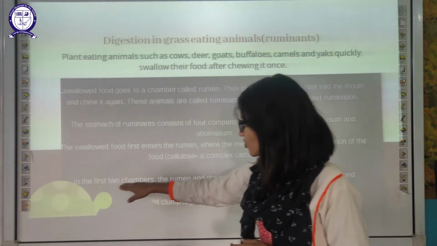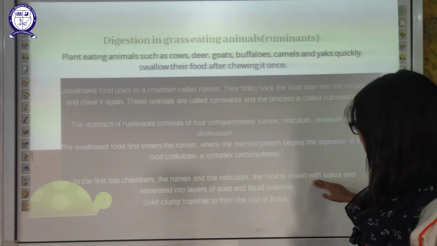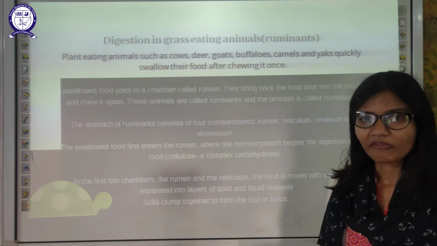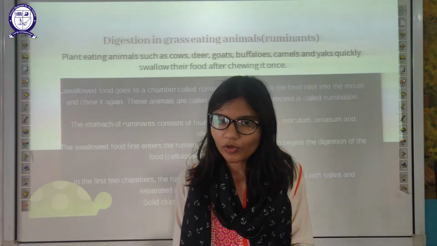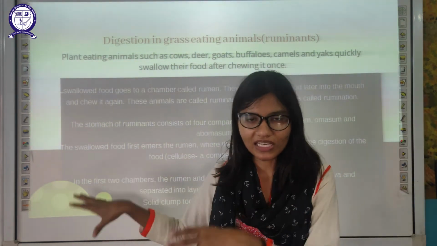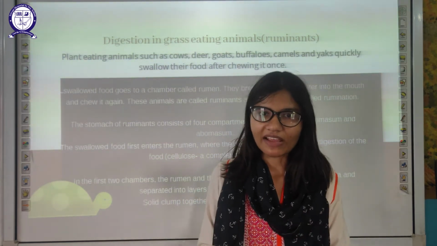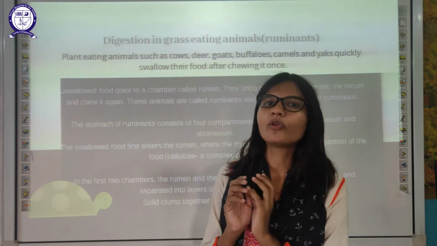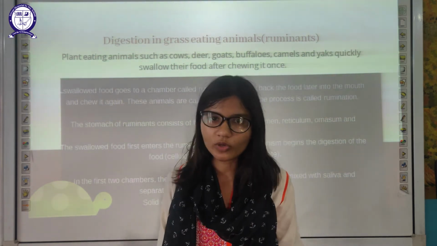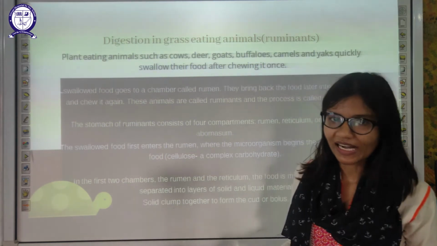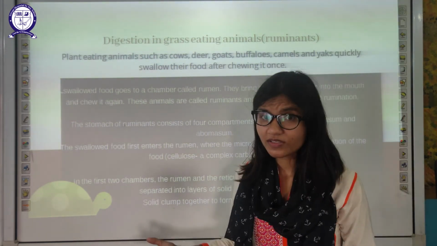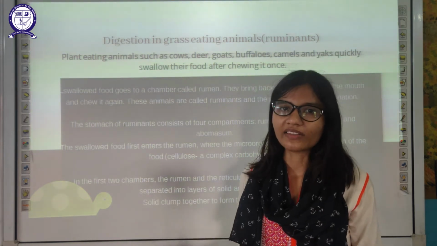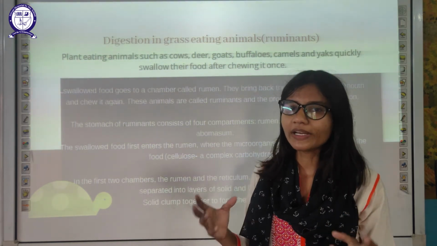In the first chambers, the rumen and the reticulum, food is mixed with saliva and separated. It will shake and mix completely. Then the food is brought back to the mouth for further chewing, further grinding, because we have to digest the most complex carbohydrate. That's why we have to chew it again.